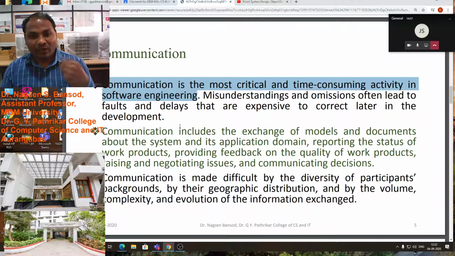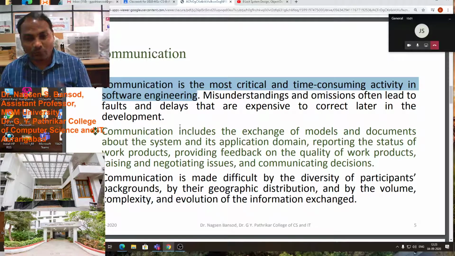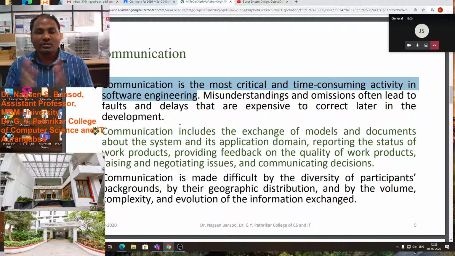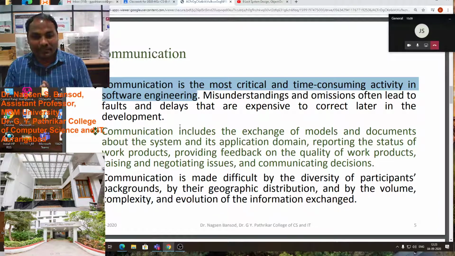Because we have to take the requirements from the customer for software development. Suppose there is a company and in that company no one is using computers, no one is using software.